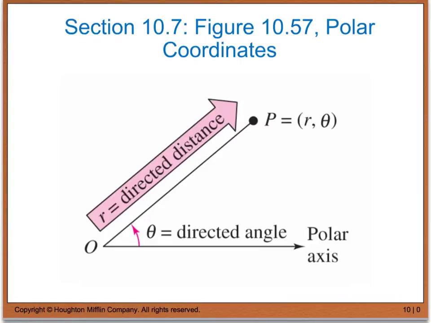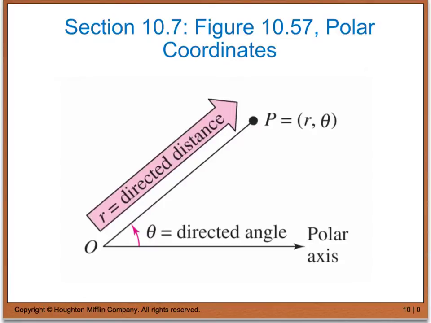Now with our diagram, this point here, O, is our origin or our pole. If we construct an initial ray from O right here, this is called our polar axis. If I draw a line from O to some point P, this is how I'm going to find r.